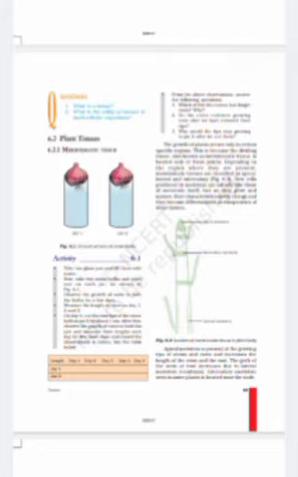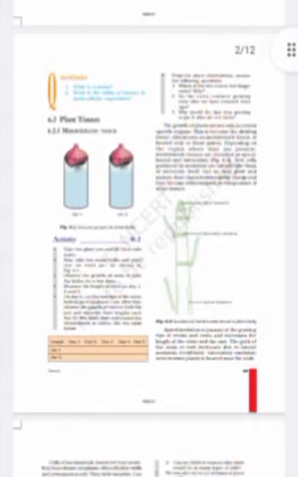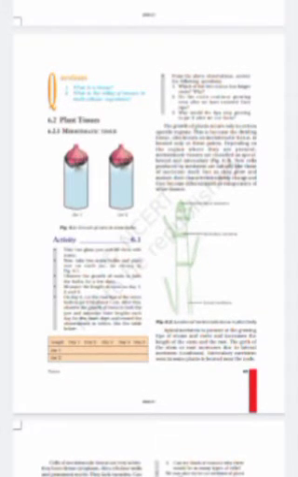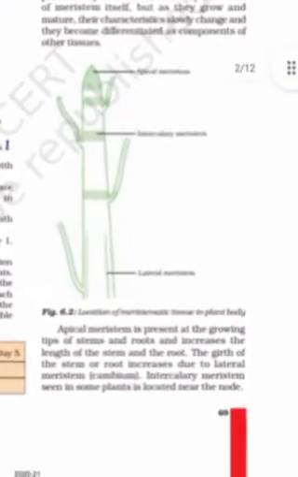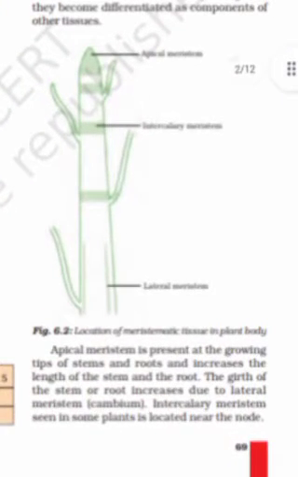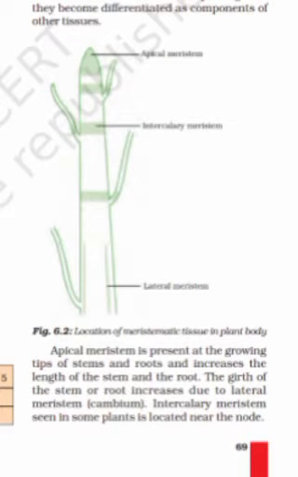Now coming to the plant tissue. When we talk about plant tissue, as you see here, there are three different types of meristem tissue. We have apical meristem tissue, which is found at the tips, where high growth is possible.